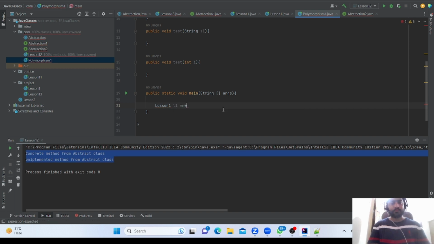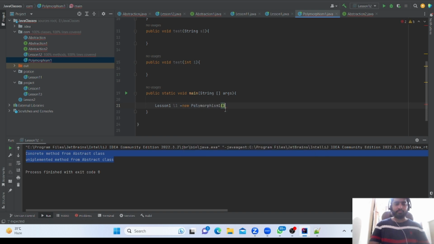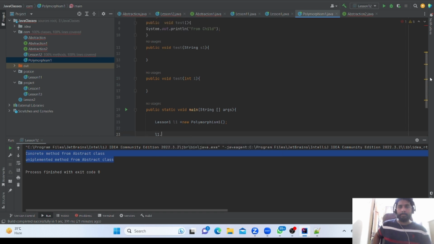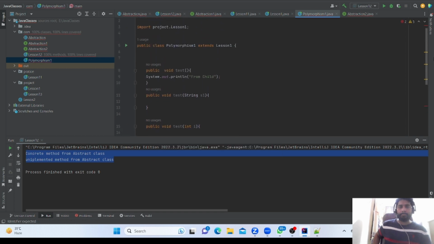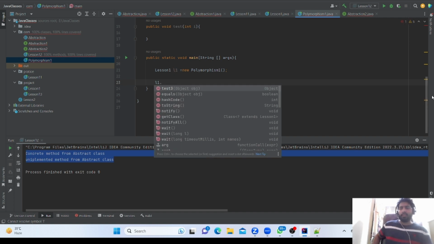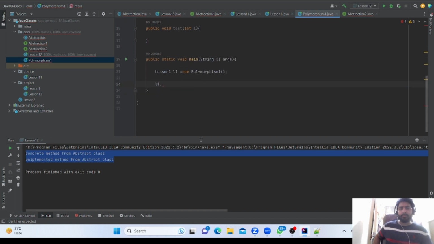L1 dot. See here, we made it default, so it is not able to see that method, the test method.